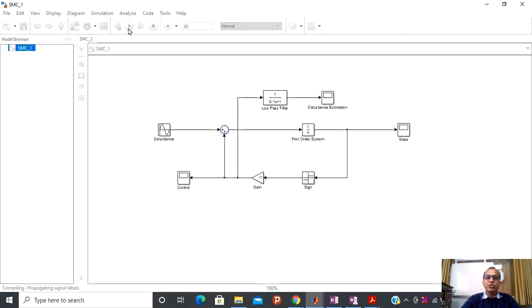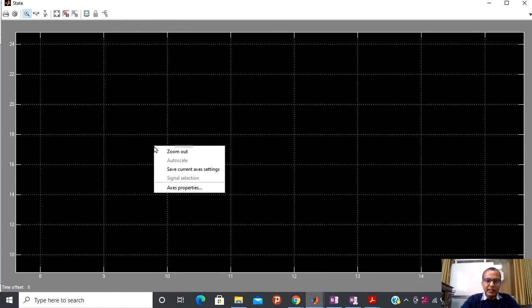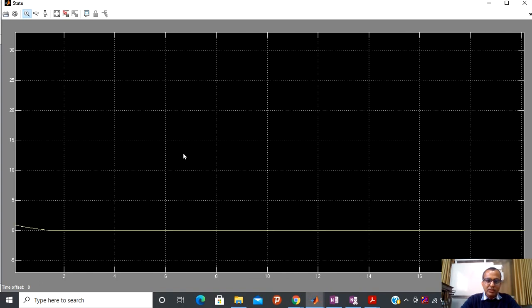So I am going to do the simulation, and here you can specify the simulation time in this Simulink. I have taken 50 seconds of simulation time; you can take anything. Now let us first see the behavior of this state. I have to zoom out. Okay, you can see that in finite time I converge here. So I have the same kind of behavior.